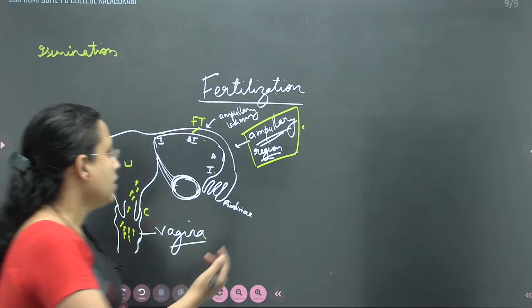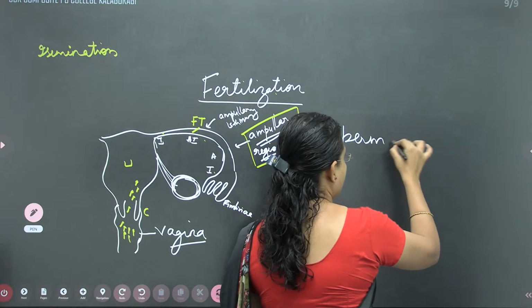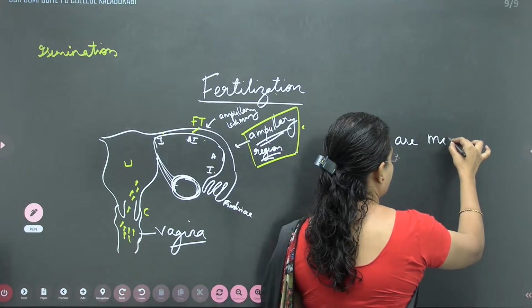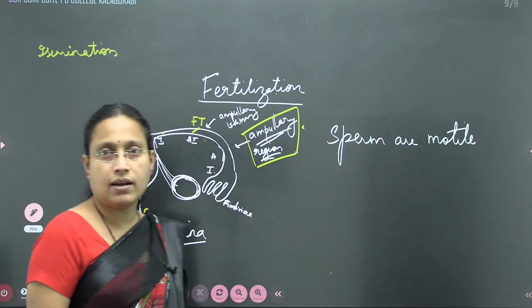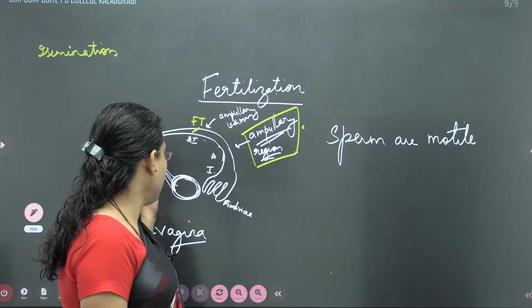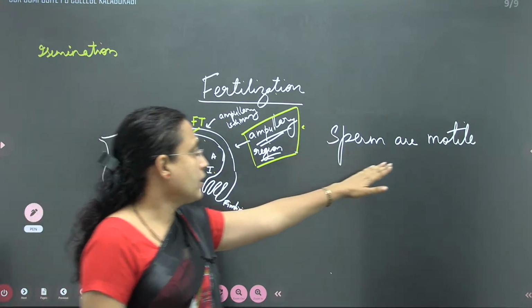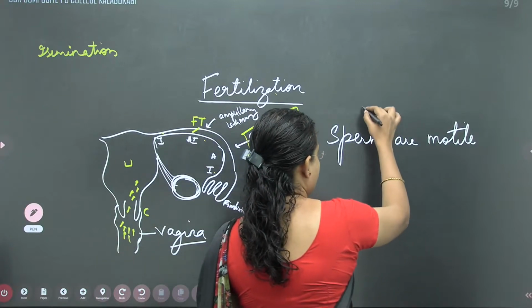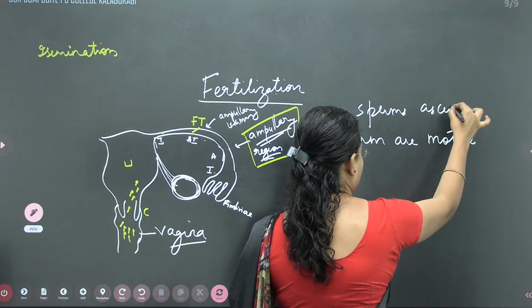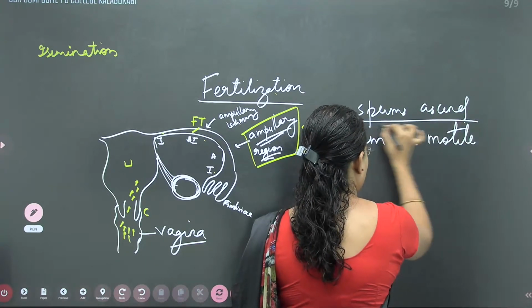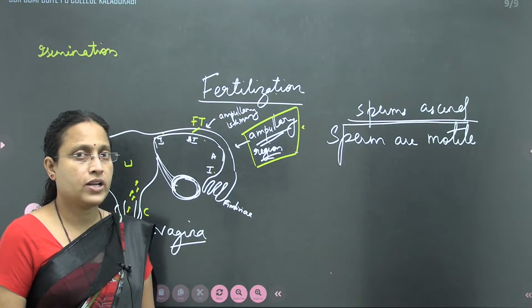Sperms are generally motile owing to the presence of a tail. Sperms ascend because they are motile.